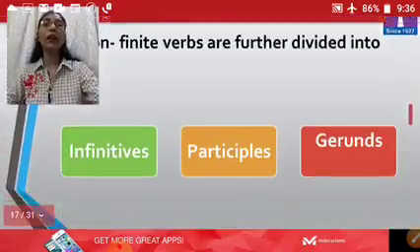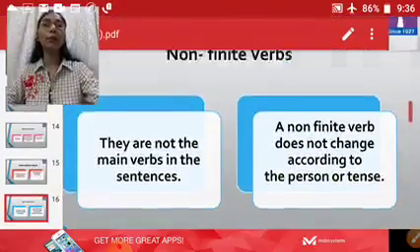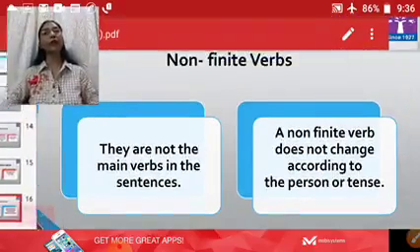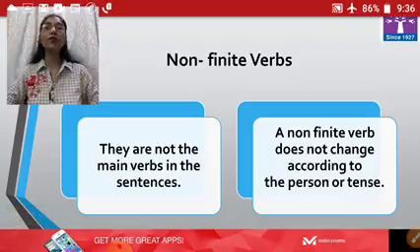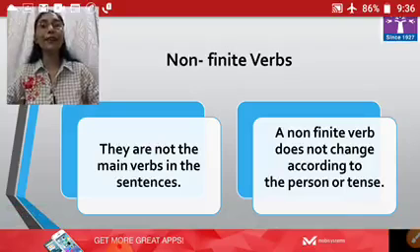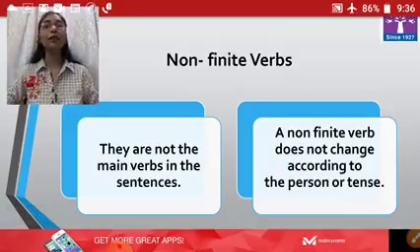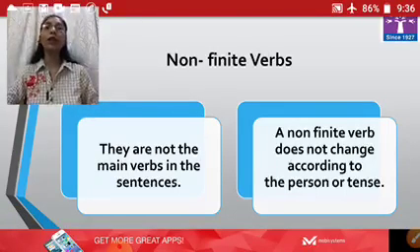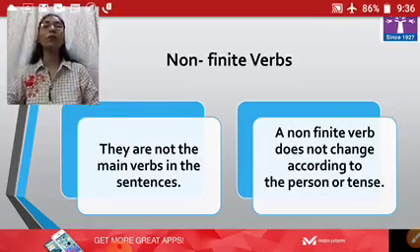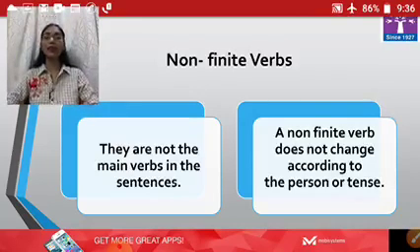We had taken an example. I will again recall the example which we had taken in the first video, that Ram went to the market to purchase fruits. Here if we change the main verb, that is went, as per the subject the verb will change, and therefore it will be considered as a finite verb. But even though I change the subject and the tense or the verb of the sentence, the non-finite verb will remain as it is.